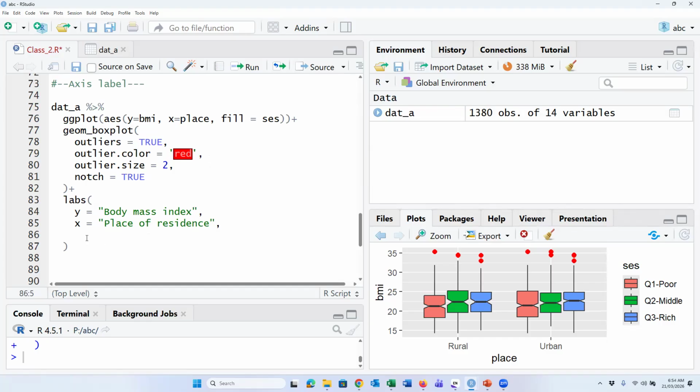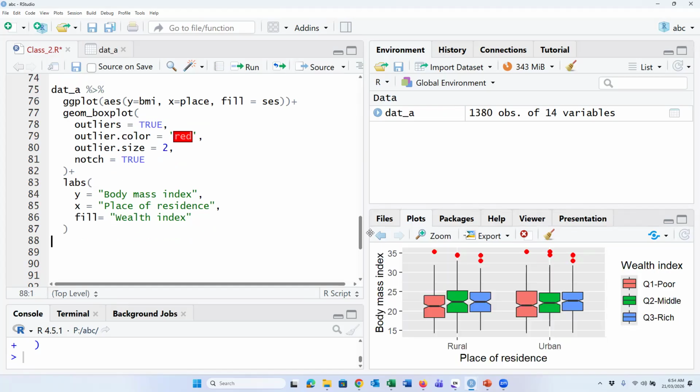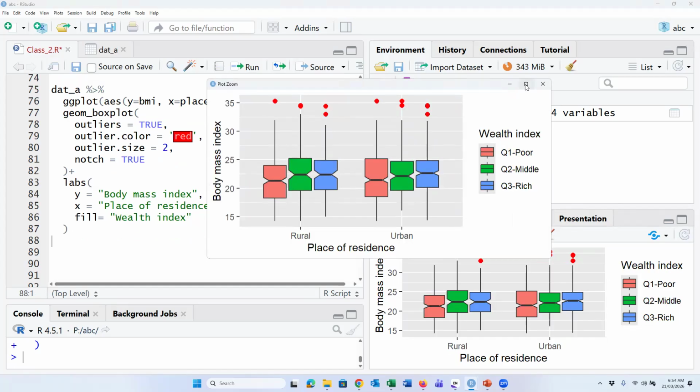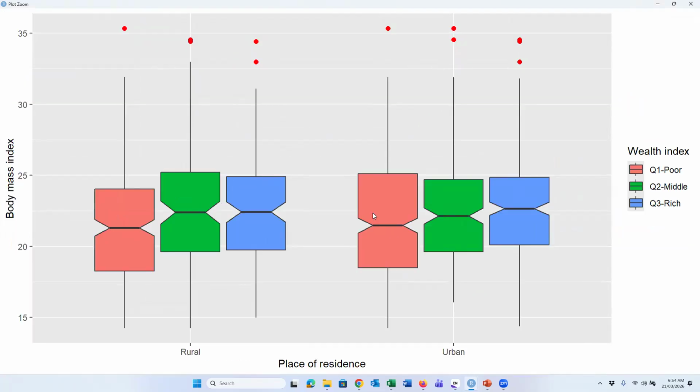ACS means wealth index. Fill is equal to wealth index. So if we run, yeah, now we can identify the name of the indicator: distribution of body mass index, and the group variables are place of residence and wealth index. So we can compare between poor, middle, rich, or urban, rural, etc.